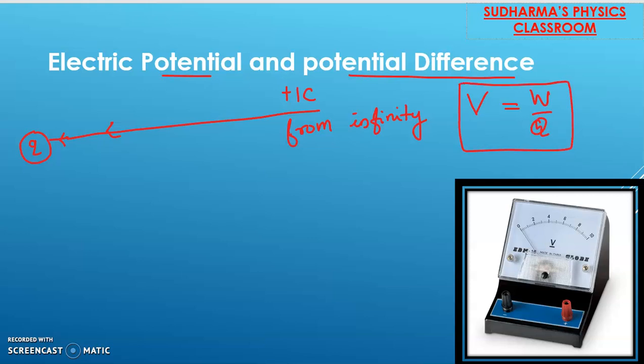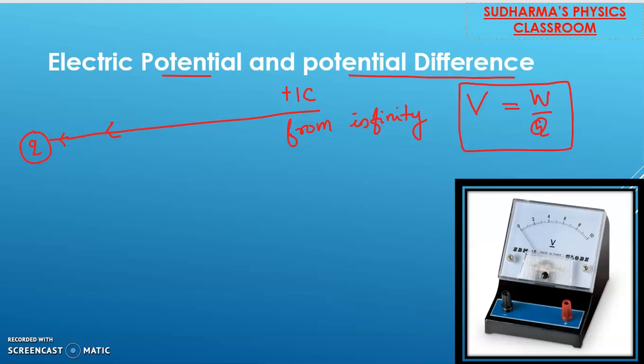Already we have learned one formula, Q equals NE. Now we have another formula, V equals W by Q. Now, what is this potential difference? Initially I told that I'm going to bring unit positive charge from infinity to a point in the electric field.